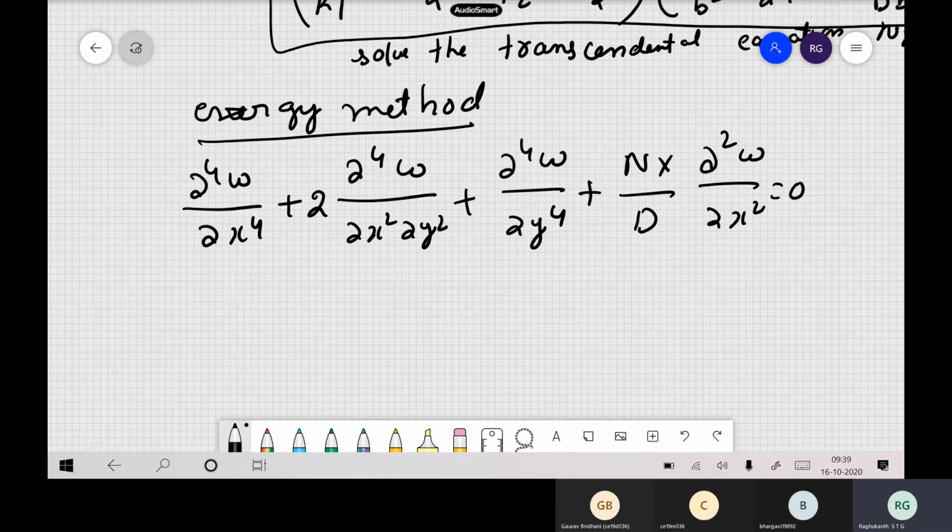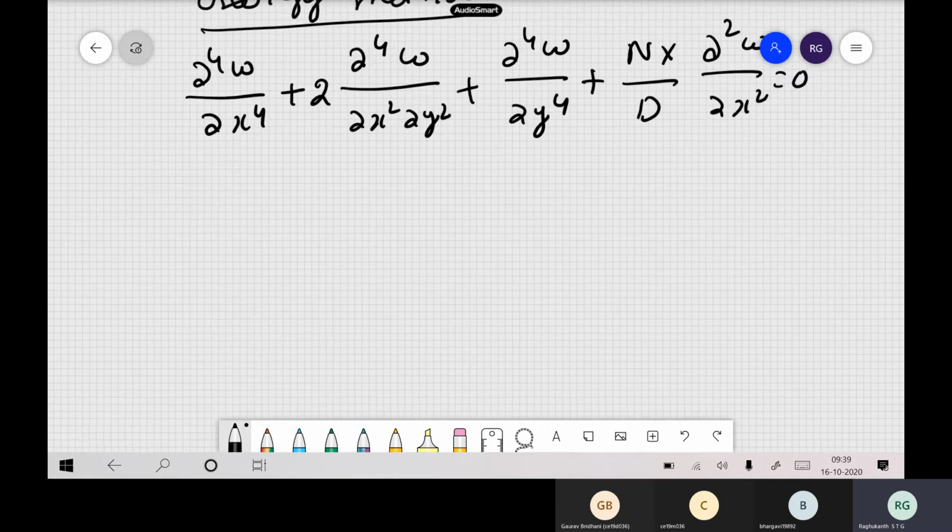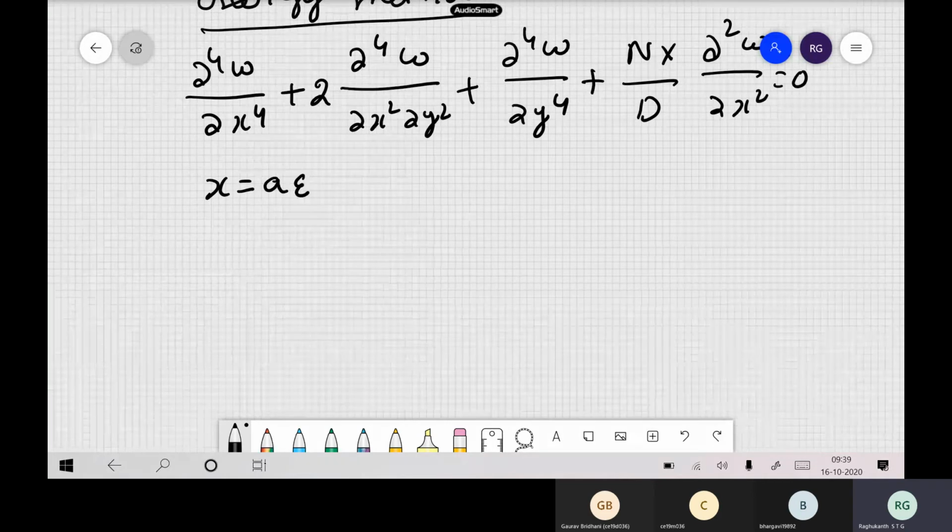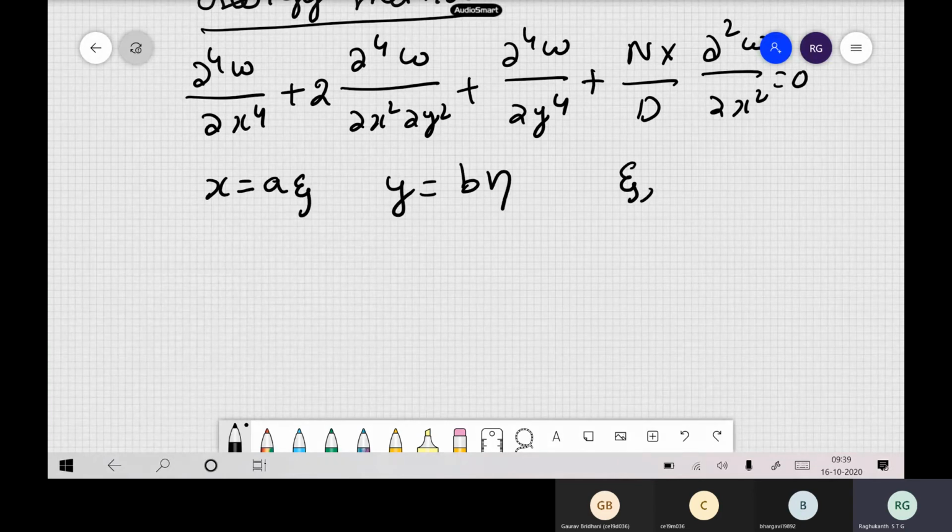Last class I told you that sometimes in plates, instead of solving this equation, we write x = a·ψ and y = b·η, where ψ and η are non-dimensional quantities.